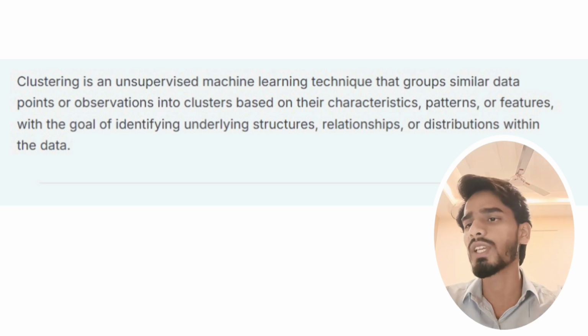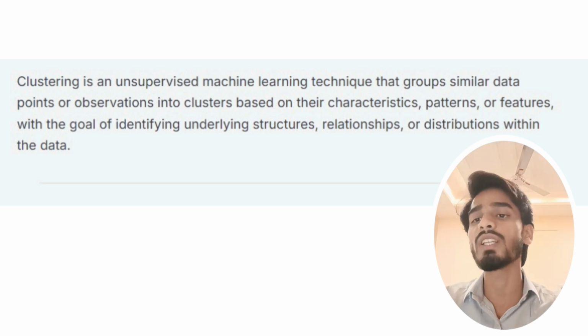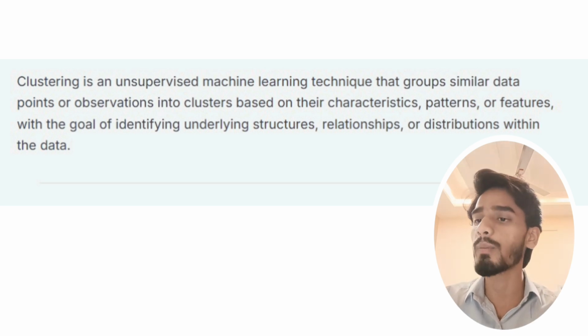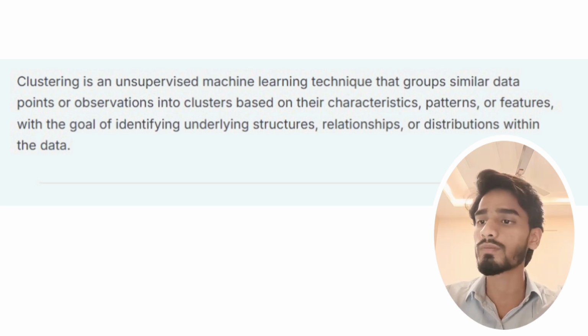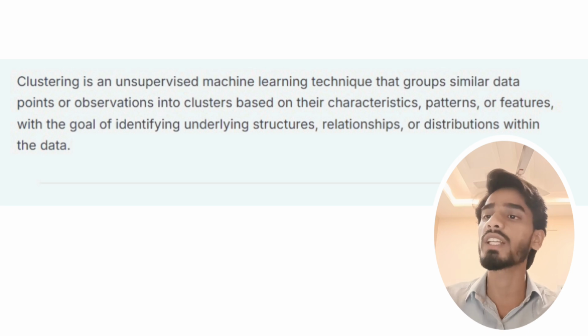What is clustering? Clustering is an unsupervised machine learning technique that groups similar data points or observations into clusters based on their characteristics, patterns, or features, with the goal of identifying underlying structures, relationships, or distributions within the data. Now, what are clustering methods?